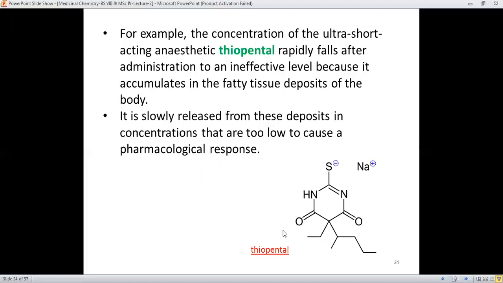Therefore, its effect will be less, and its pharmacological impact will fall down. It is slowly released from these deposits in concentrations too low to cause a pharmacological response, which is the anesthetic one, or to cause the sleeping mode of the human being.